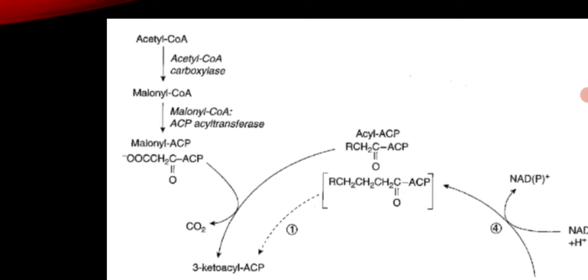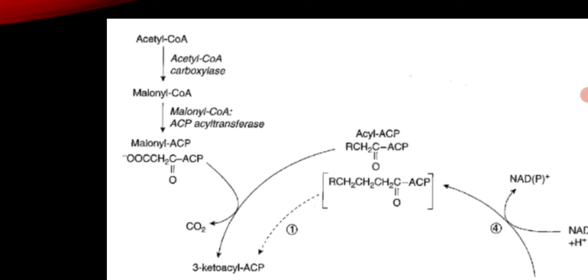These are the steps of the formation of fatty acid. First of all, the acetyl CoA is catalyzed by the enzyme acetyl CoA carboxylase, and malonyl CoA is formed. So one carbon is added in this step, and the 3-carbon compound malonyl CoA is formed. Then another protein, the acyl carrier protein, is added to this malonyl CoA to form the malonyl ACP compound.